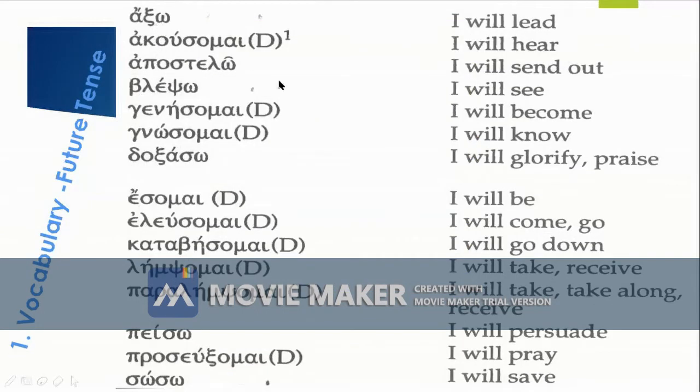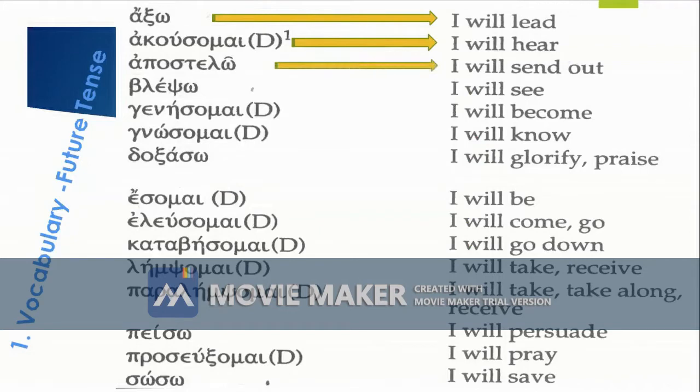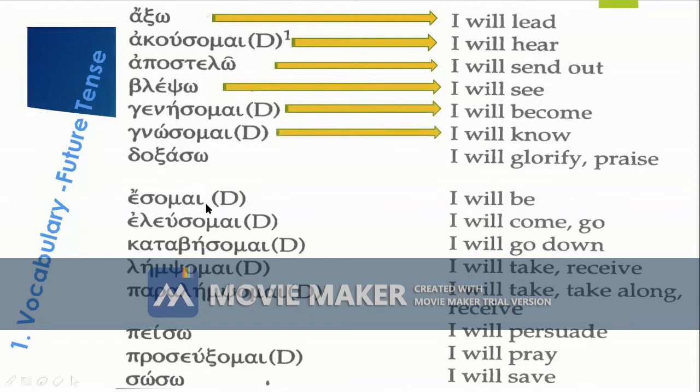So ago, when you change it into future, becomes akso. It means I will lead. Akouo becomes akousomai, I will hear. Apostello means I will send out. Blepo becomes blepso, I will see. Ginomai becomes genesomai, I will become. Next word is ginosko. In future, gnosomai, I will know. Next we have the word doxazo. Doxazo becomes doxaso, I will glorify or praise.